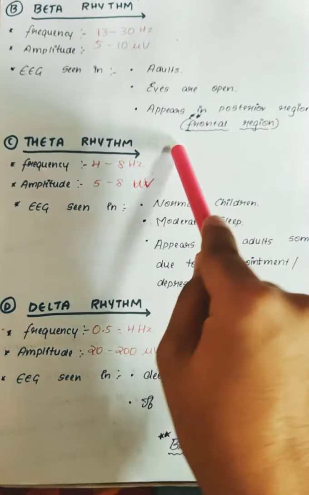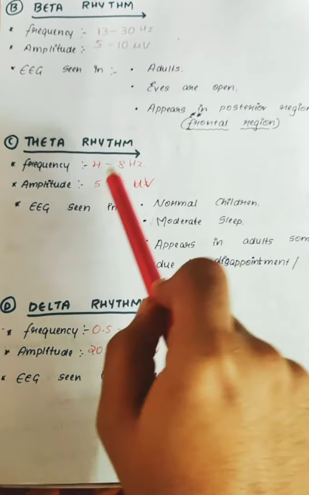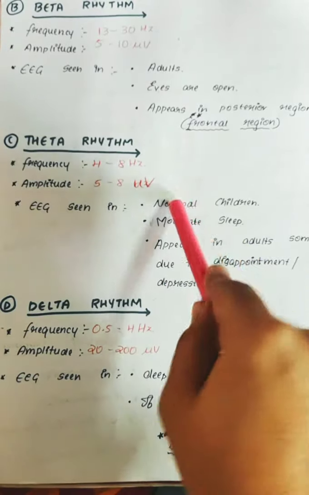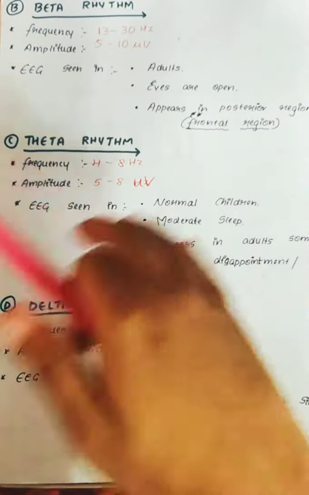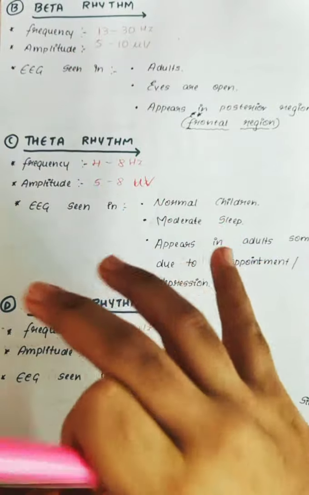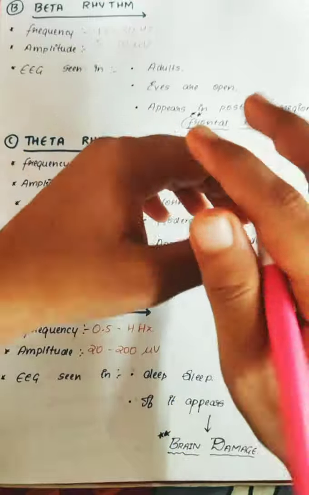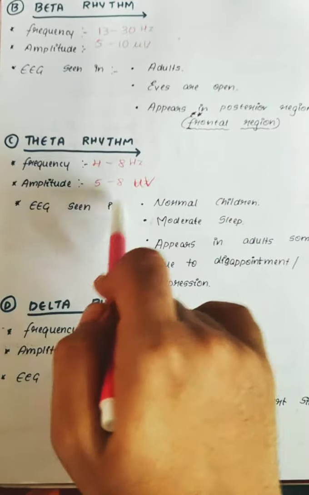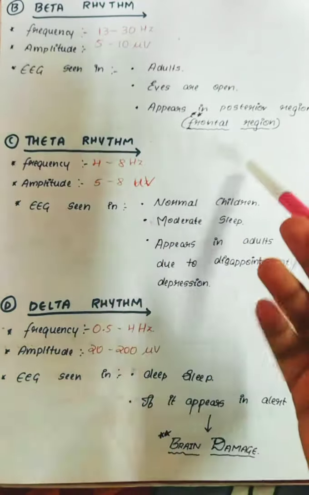The theta rhythm is the one where the frequency is 4 to 8 hertz and the amplitude is 5 to 8 microvolts. EEG is seen in those normal children who are in moderate sleep. It appears in adults sometimes, like those adults who are in depression or disappointment, a sad feeling, so they won't be able to sleep properly at night and will have a moderate sleep. If someone just calls their name, they'll get up in between, so they are having theta rhythm sleep. Why? Due to sadness, disappointment or depression.